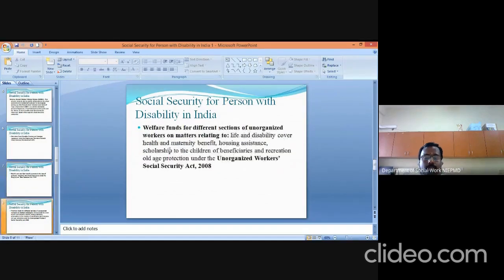The next program is under the Unorganized Workers Social Security Act 2008. Life and disability cover, health and maternity benefit, housing assistance, scholarship to the children of beneficiaries, and old age pensions are being provided under the Unorganized Workers Social Security Act.